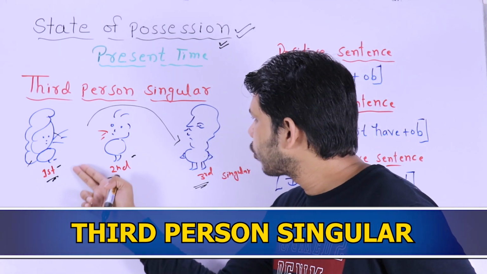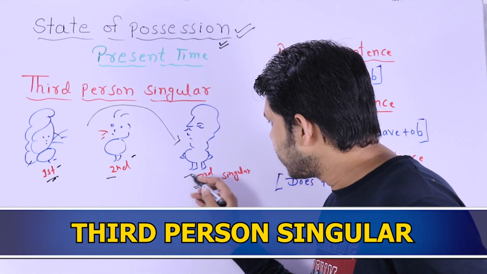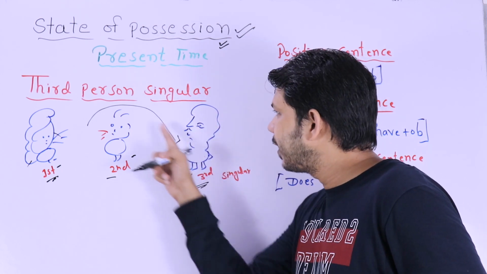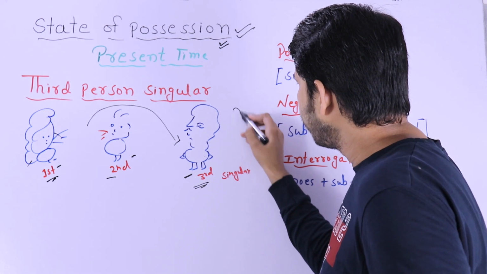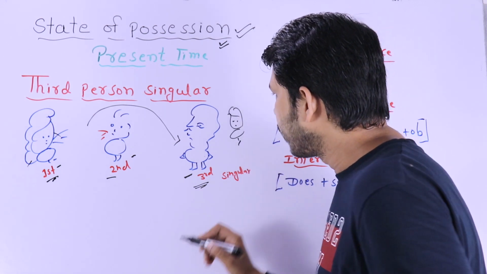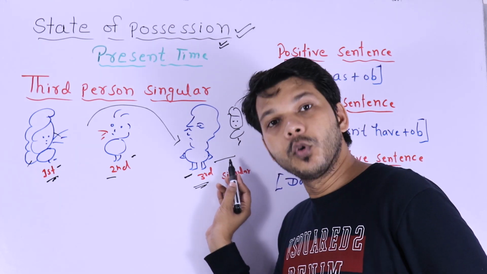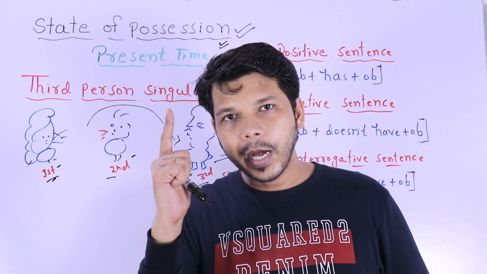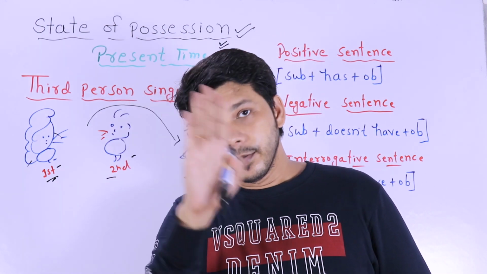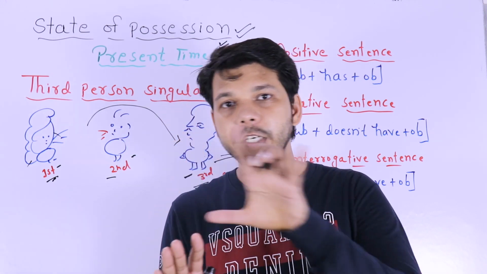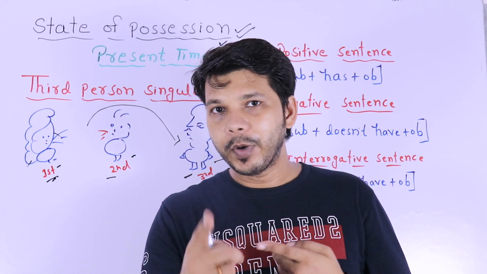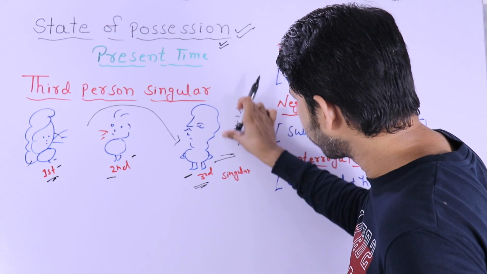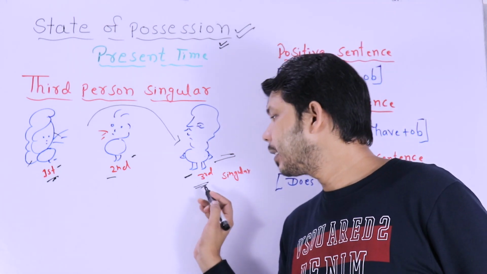See, these two people are talking about one man. So though this is the third person, yet it is singular because there is only one. It means they are talking only about this guy. Suppose there is one more person here. So now they are third person but they are plural because you can see two people here. If you talk about plural, I have already taught you I, we, you, they, plural. For these subjects I have already taught you that you have to use do for asking questions, and for negative you have to use don't have. So here we are not talking about third person plural. We are talking about only third person singular.